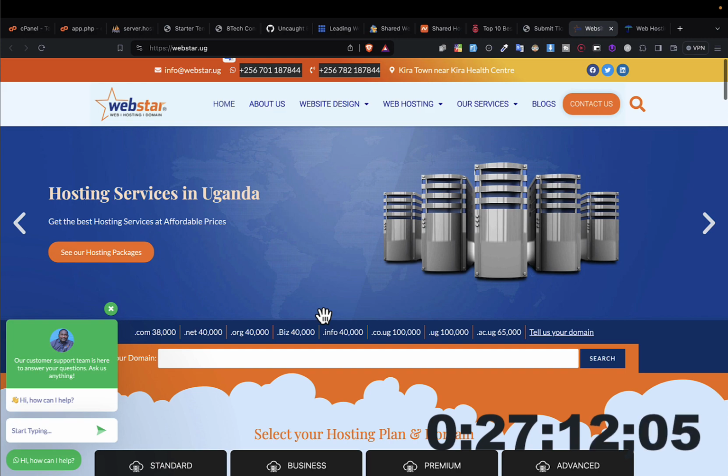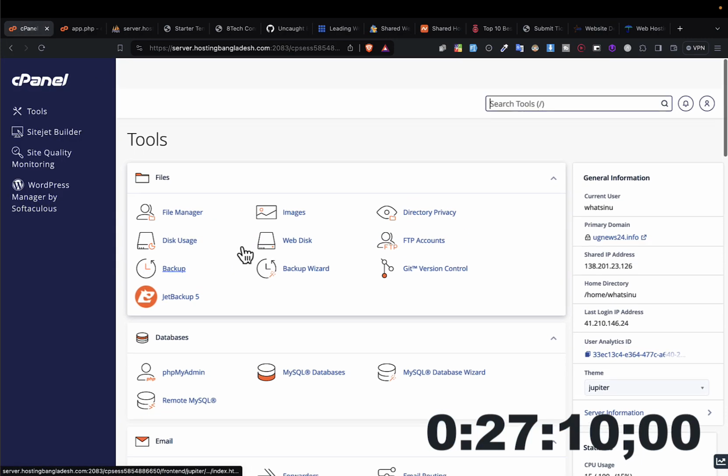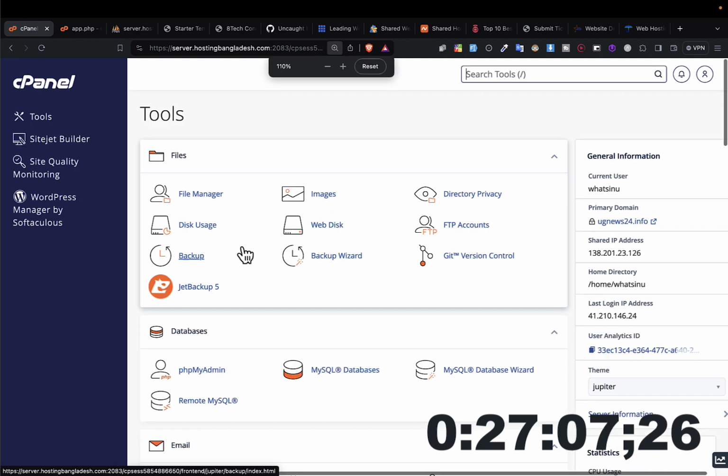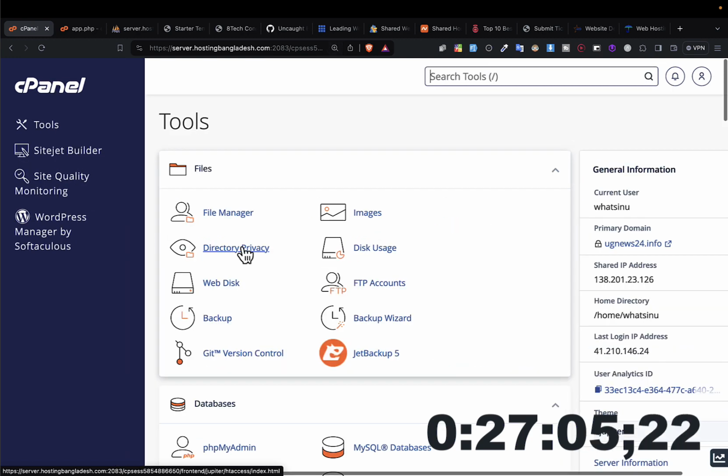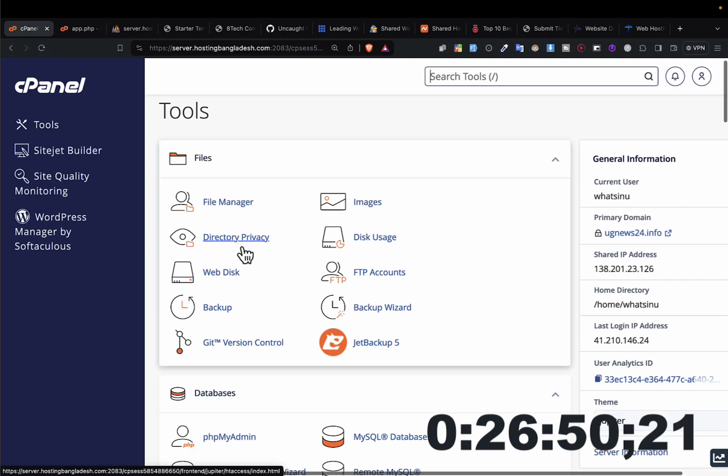So the cPanel will look like this. This is a cPanel. For me, I've successfully logged in using my hosting company, and I have paid for my hosting for 1 year, which is around 120,000 Uganda shillings, which is around $25 or $20, and this is my hosting.